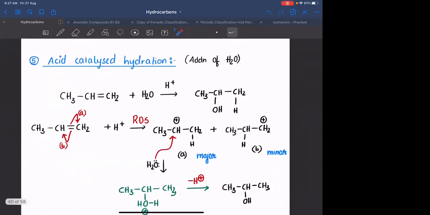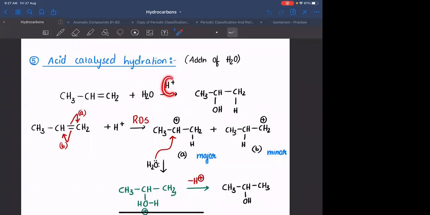Next, acid catalyzed hydration. If you are doing dehydration or hydration, there is always a necessity for the addition of a catalyst, an acid catalyst. The reason for this is H2O is a weak electrolyte. It will not split into H positive and OH minus to an extent. Hence, there is a need to add a catalyst, H positive.